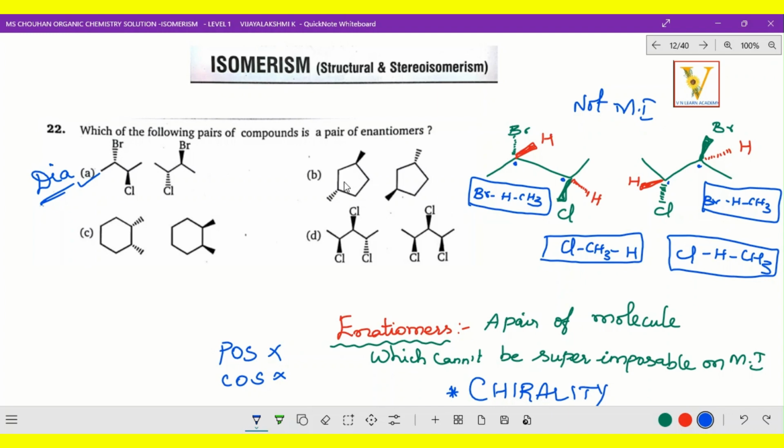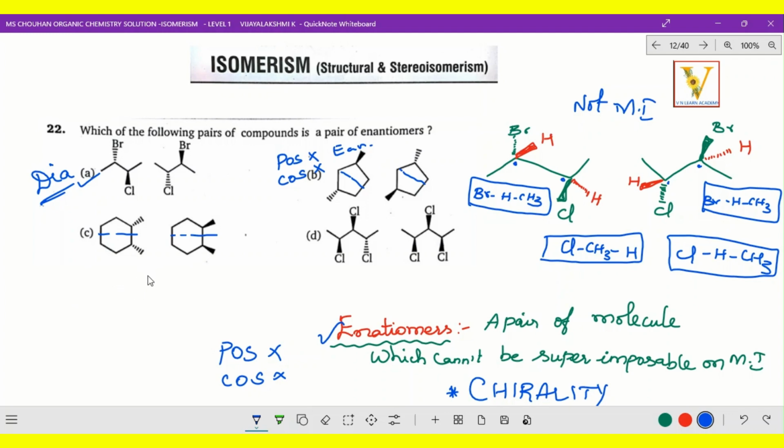And option B: one is dash, the other is wedge, just the opposite, dash and wedge. Do you think POS and COS are available here? No, there is no POS and COS. So no POS and COS means non-superimposable mirror images, and it is called chirality. So POS and COS absent means enantiomers. So this is enantiomers. Right. Now the next one: this side it is wedge and this side it is dash, and here POS and COS both will be present.